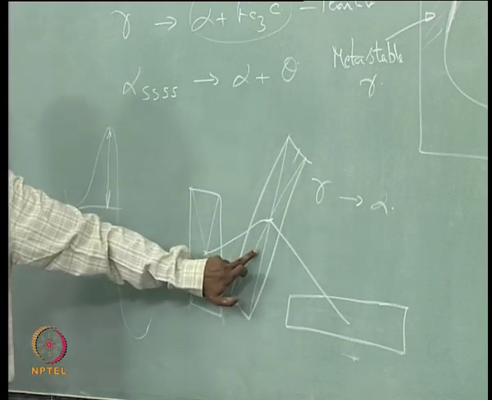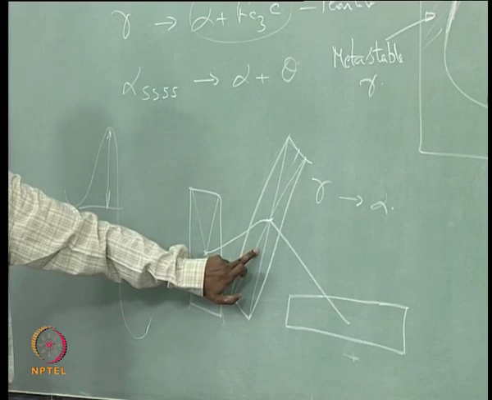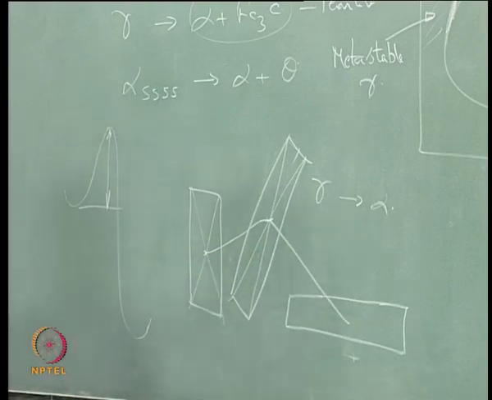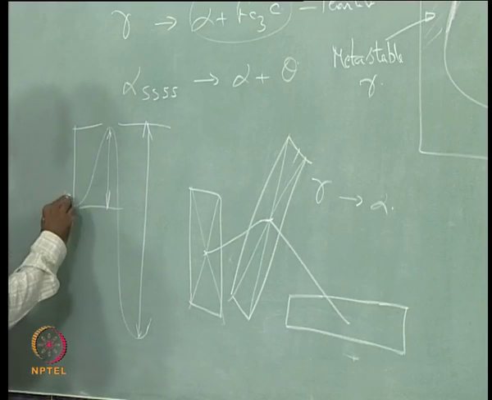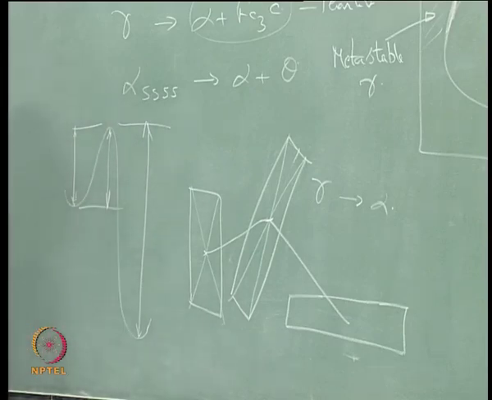because at that stage it does not need a push for it to fall. The question is which direction it falls, whether it falls this direction or that direction. It has a driving force to fall in both the directions. Only thing is, in the direction of the stable state it has a higher driving force, because this whole thing is the driving force for this, whereas this is the driving force for this. Now depending on the direction of the push that is given, it will fall in a particular direction.